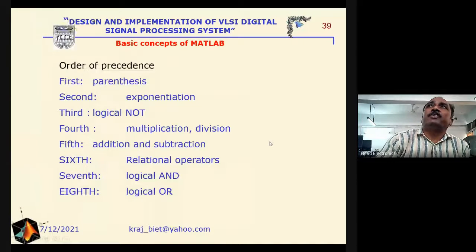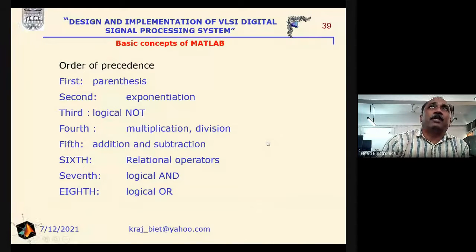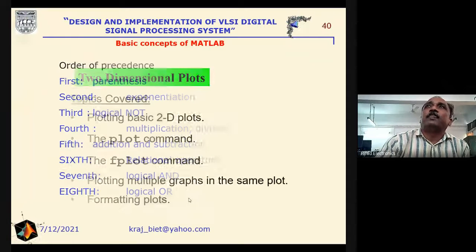Now the order of precedence in numerical computation. The first is the parenthesis, second is the exponentiation, third is logical not, fourth is multiplication and division, fifth is addition and subtraction, sixth is relational operators, seventh is logical and, eighth is logical or here.